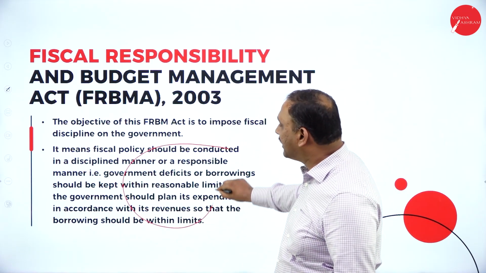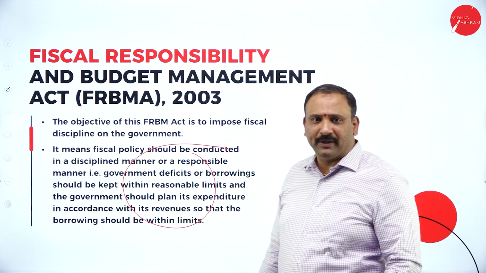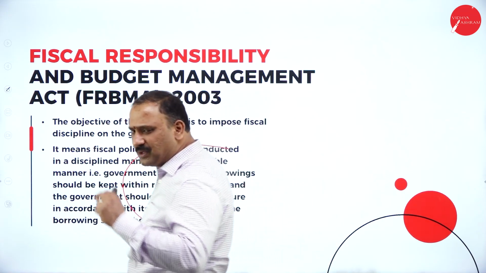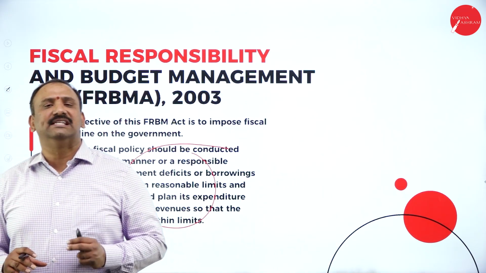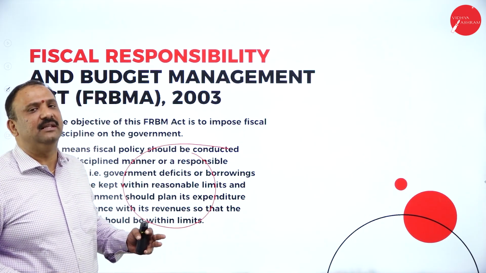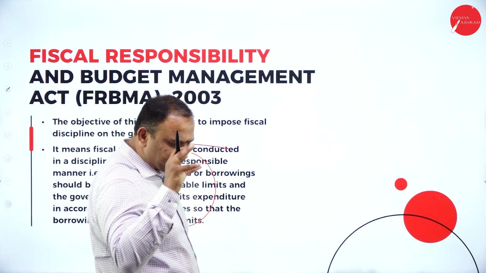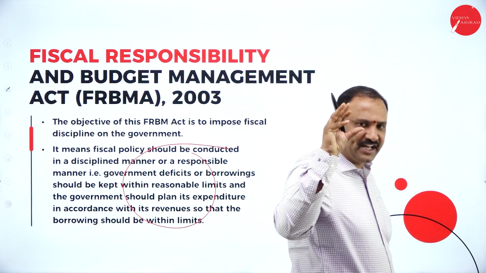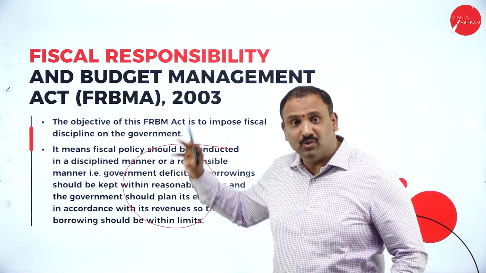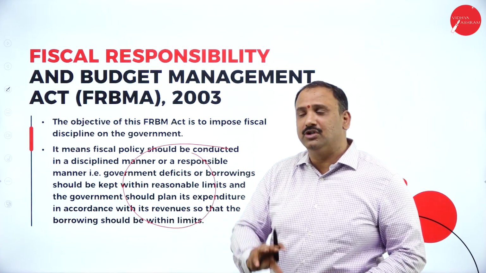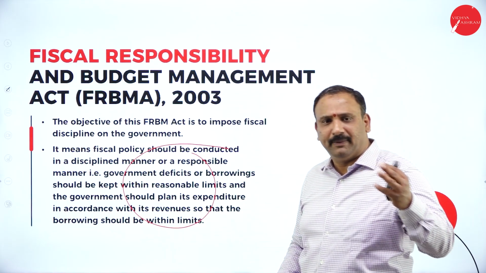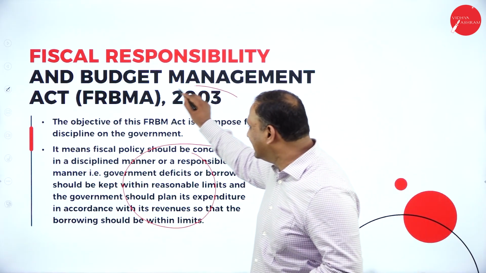about in a disciplined manner how we as a government try to bring in the restrictions, try to bring in the factors very clearly. We decided that yes, we will try to bring in more discipline, more consolidation into this factor, and we wanted the borrowing to be within the limits. We also wanted to see that the expenditure comes in with a certain amount of consolidation so that the revenue is matching and the expenditure can also be matched. This act was started in the year 2003; the bill was passed in 2000, but it got enacted in the year 2003.